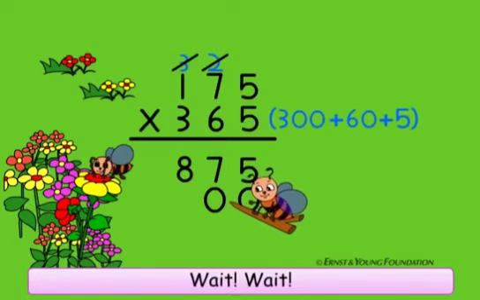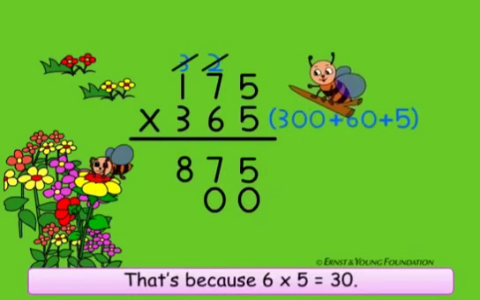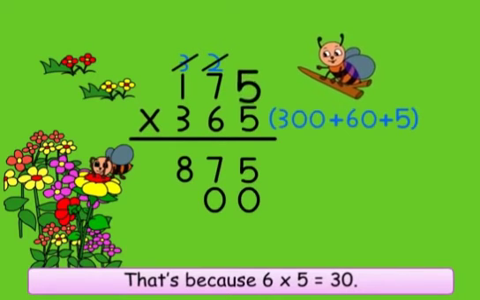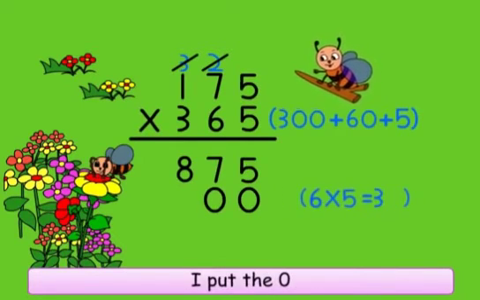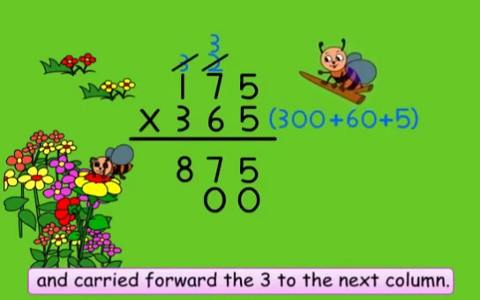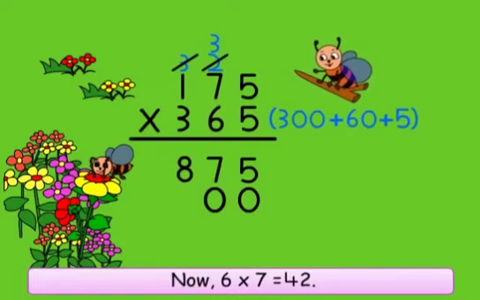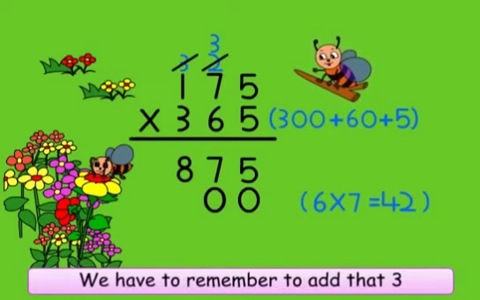Wait. Why did you put a 0 again? That's because 6 into 5 is equal to 30. I put the 0 and carried forward the 3 to the next column. Now, 6 into 7 is equal to 42. Very careful now. We have to remember to add that 3.